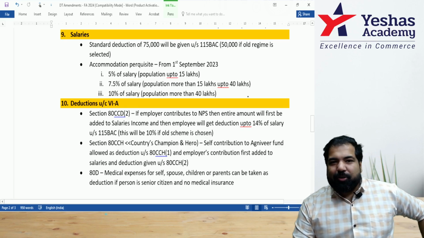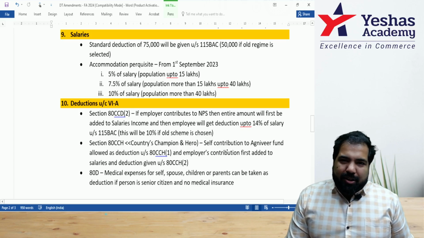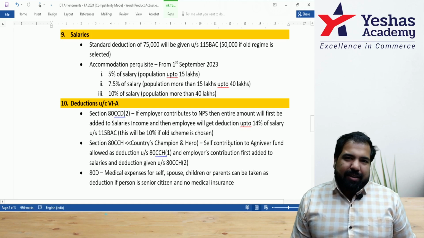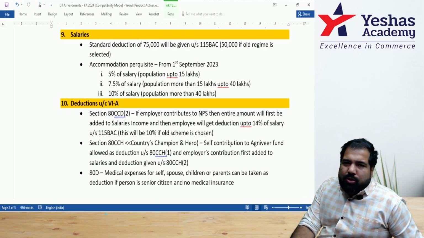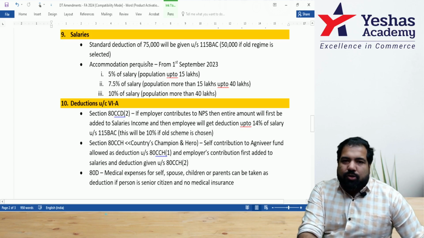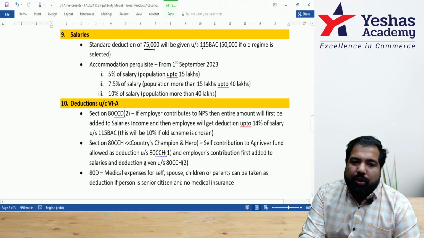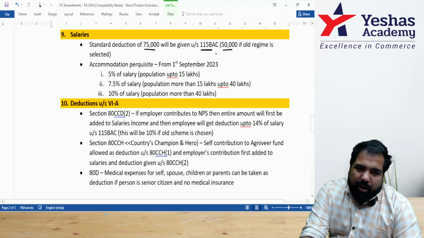The next chapter is called salaries. Salaries is when you have an employer and employee relationship. You can get salary from your employer or master, as we say, or allowances and perquisites, which are all taxed. And you have deductions from salary. In that, a small change which you more or less know about, guys. In the standard deduction, the deduction is now 75,000 rupees, but only if you go to the new scheme. In the old scheme, it's still 50,000. So check in the exam which scheme they're asking you about.